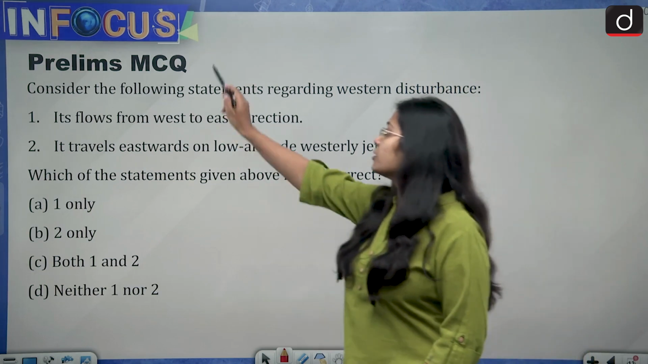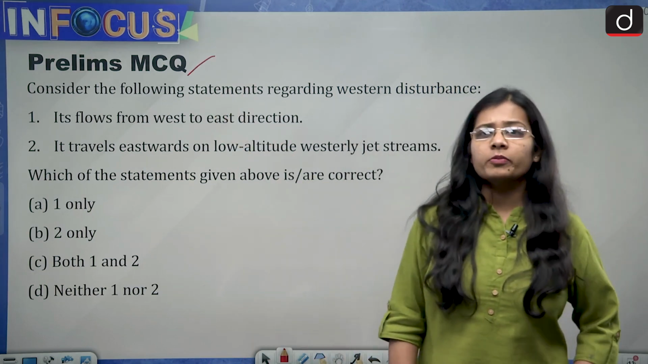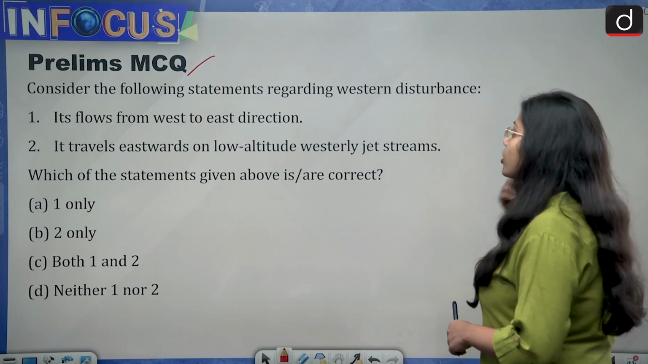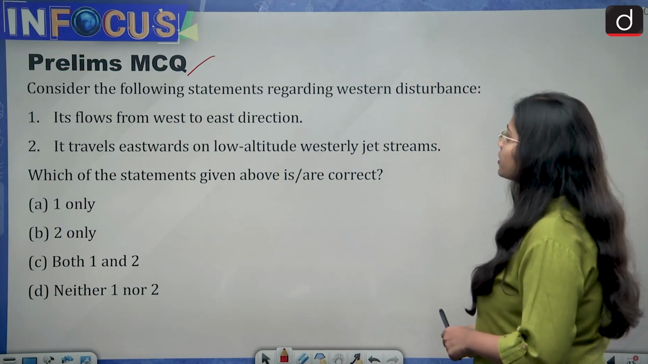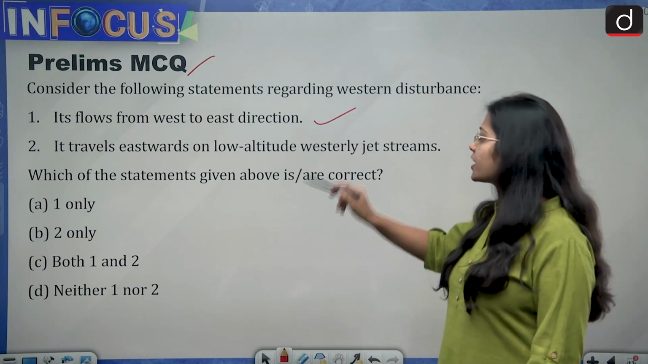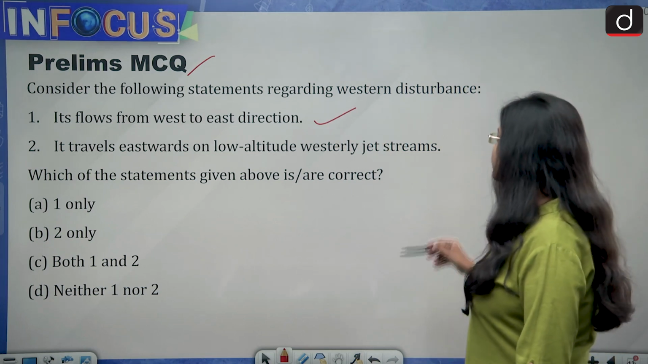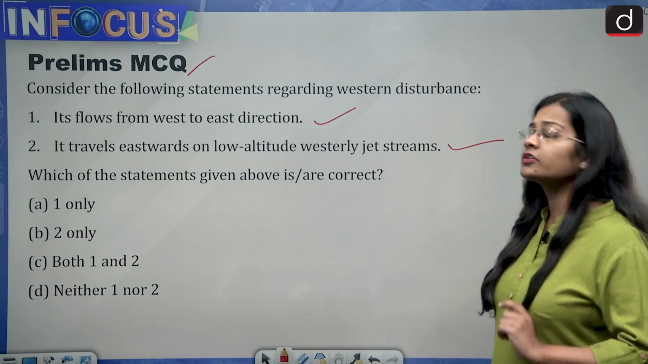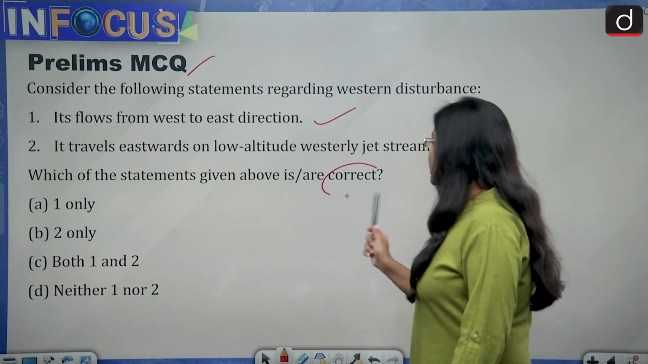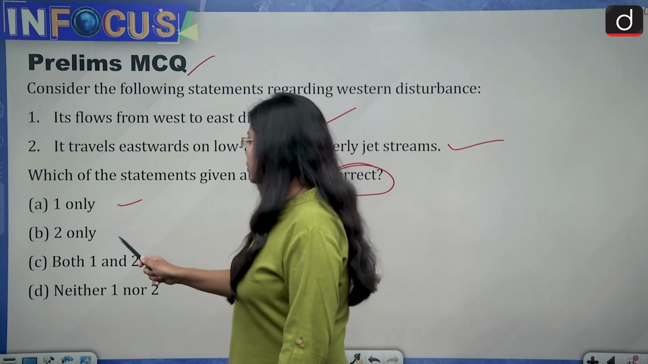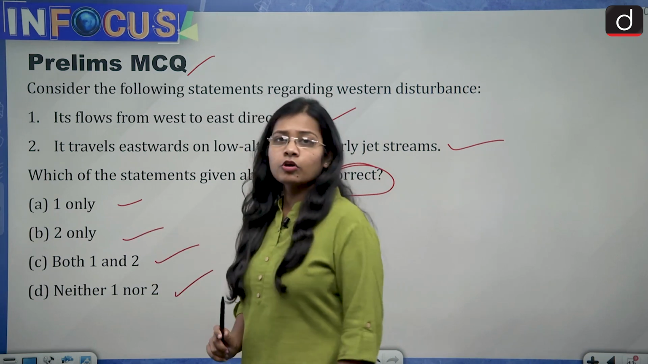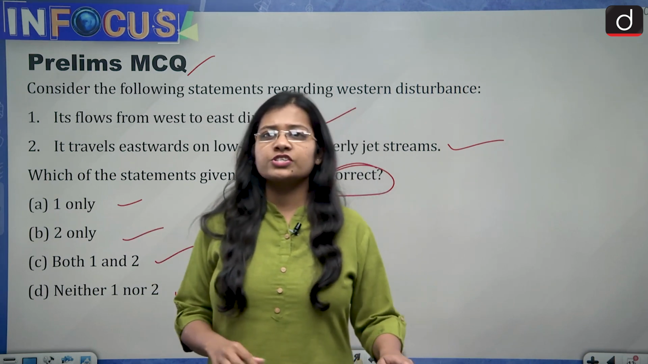Then in the end, a prelims MCQ, and you people need to tell me the answer in the comment section. Consider the following statements regarding western disturbance. 1: It flows from west to east direction, very easy. 2: It travels eastwards on low altitude westerly jet streams. This is also, I think, easy. Then you have to tell the correct answer, and the codes are 1 only, 2 only, both 1 and 2, neither 1 nor 2. So try to solve the question and give me the answer.